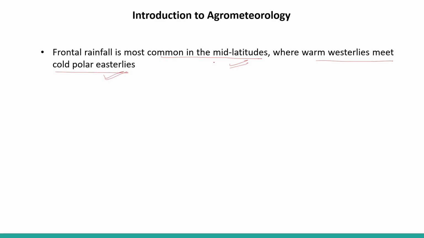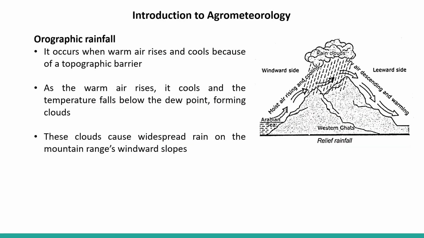So this is very common in the mid latitudes, convectional rainfall is very common in the equatorial region, and towards the mountainous region we find orographic rainfall. So this is all about the precipitation part of agrometeorology.